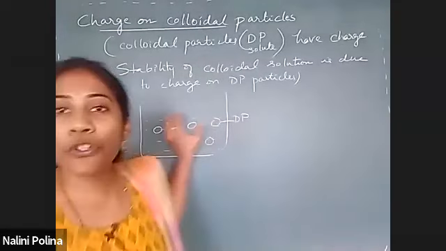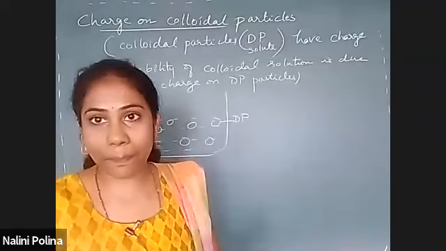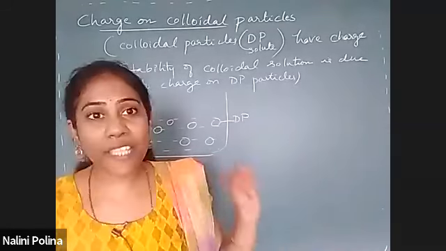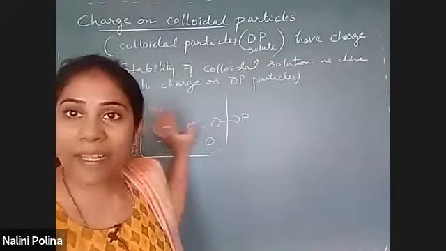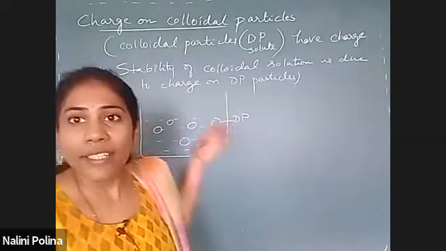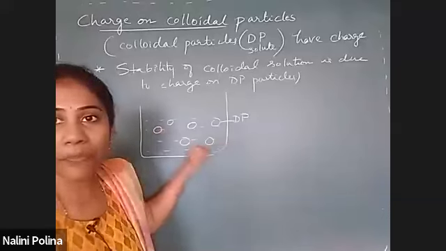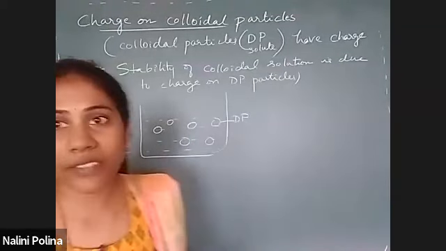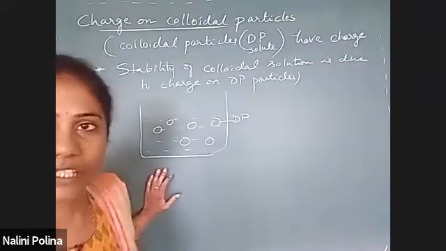So you have DP particles dispersed in the dispersion medium. These particles continuously must move. They should not stay in one place and they will not settle at the bottom. They continuously, randomly move in a solution. That is one of the important properties of a colloidal solution.